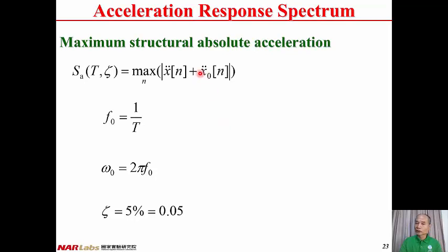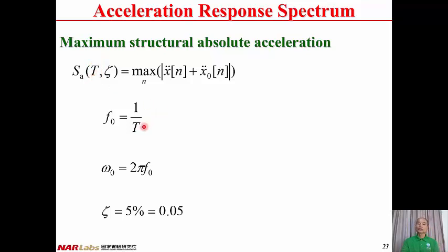Similarly, for structural absolute acceleration, given the ground acceleration, x0 double dot, and we fix the damping ratio to be 5%, 0.05, therefore the peak absolute acceleration is reduced to be a function of structural vibration period T only.